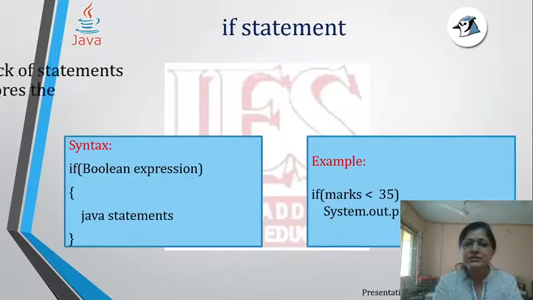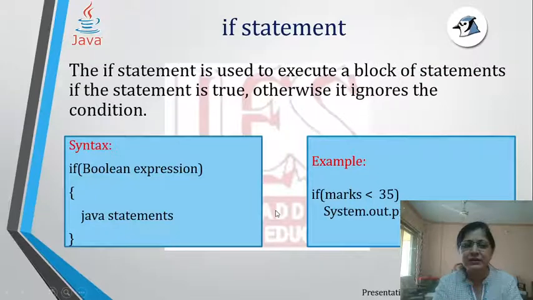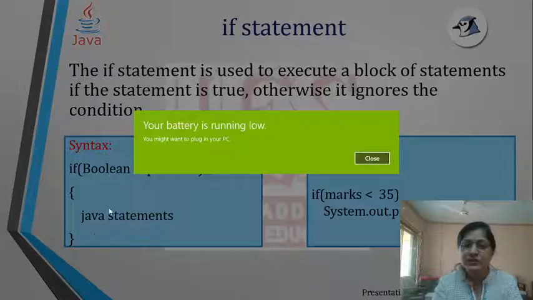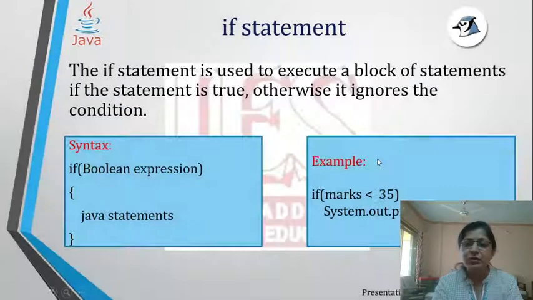Okay, so this is the syntax of the if statement, where you have if and a boolean expression, and if this is evaluated, then you have a curly bracket, and then you have the block of Java statements. What to do if this expression evaluates to true? Remember, this block of statements will be executed only if this evaluates to true. Okay. Now let's take this for example. This is the example of it.